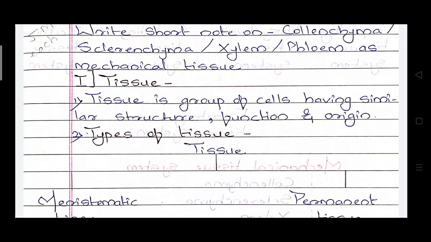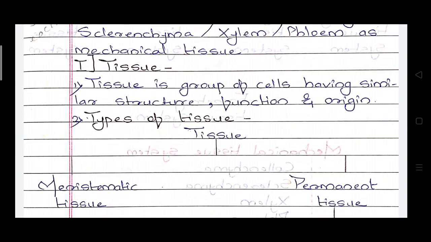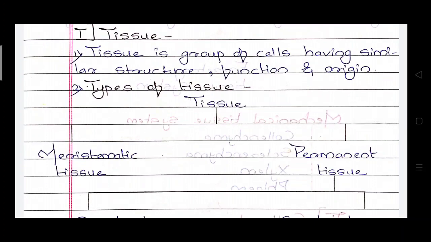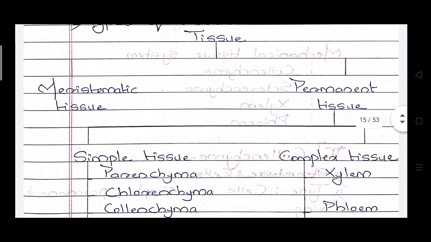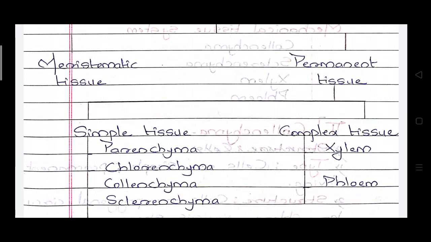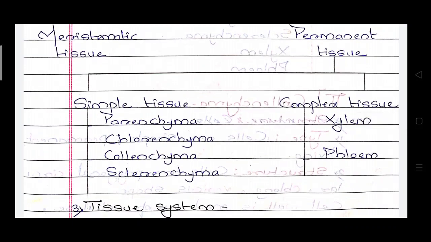In the cells there are a number of tissues present. They are structurally and functionally similar. So what are the types of tissue in cells? These tissues are mainly divided into two parts, the meristematic tissue and permanent tissue. First of all, what is permanent tissue? Permanent tissues are simple tissue or complex tissue.